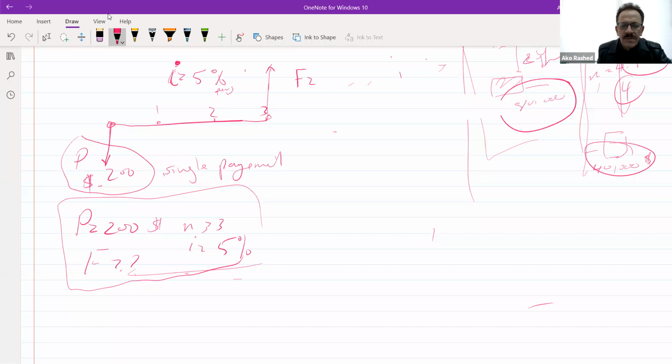So, single payment. Now in engineering economy, the F value, the future value of that $200, is equal to the $200 itself multiplied by a factor.